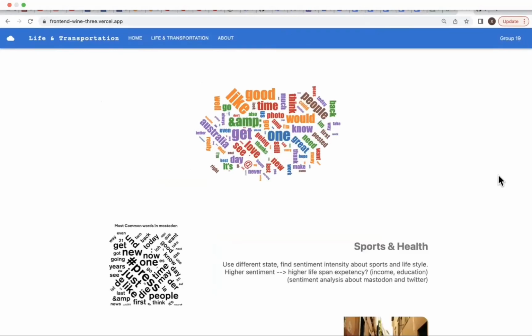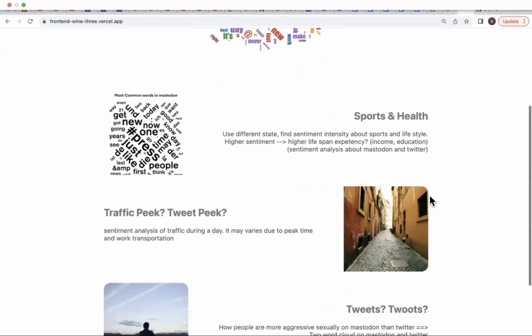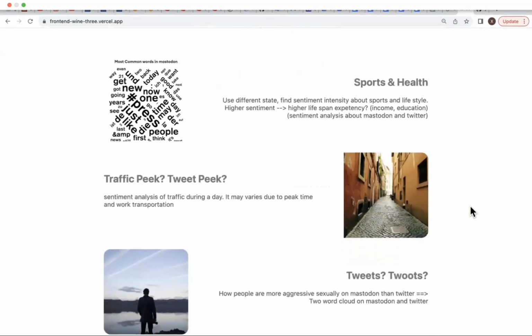As you can see right now, this is the main page of the front end of our cloud distributed system. The topic we chose is based on social media analysis of Australia. At the beginning, this is a word cloud that we made based on the tweet data we have. These are the most frequent words, and we're counting them by size. This is the three scenarios that we focused on in the whole system.